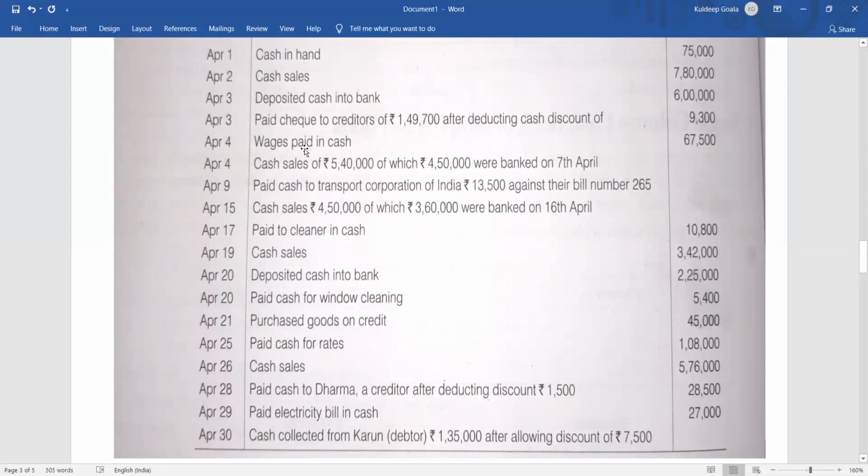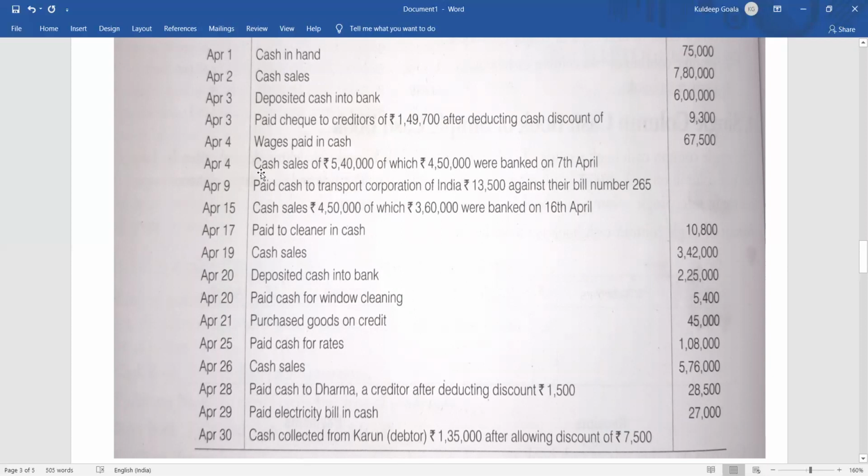Then moving back again, what do we have as the next item? It is cash sales of 5,40,000, of which 4,50,000 were banked on 7th April. So cash sale was 5,40,000. This was the total cash sale. So total cash received, how much have you received? 5,40,000. So you post it first, and then we can go for the next one.